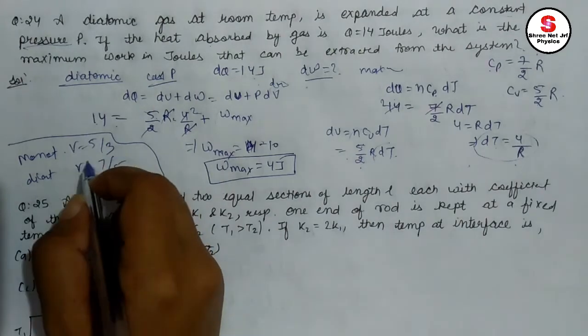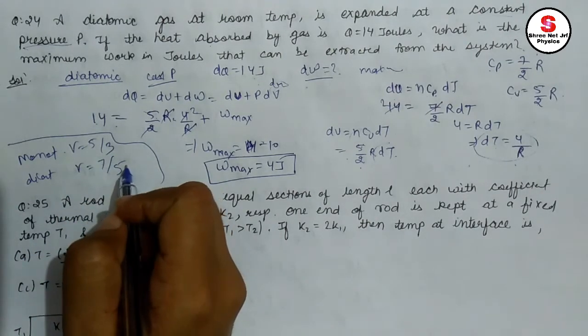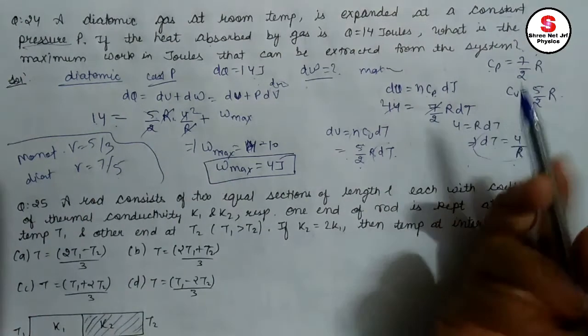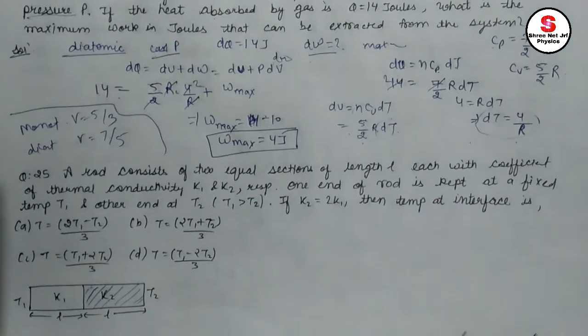So here how do we write gamma? Gamma equals cp by cv. Here cp equals 7 by 2 R and cv equals 5 by 2 R. Obviously these things are very easy and you would be knowing all these things.